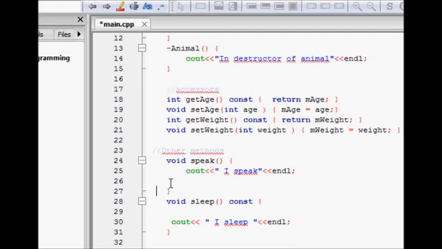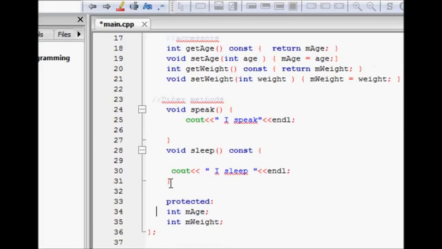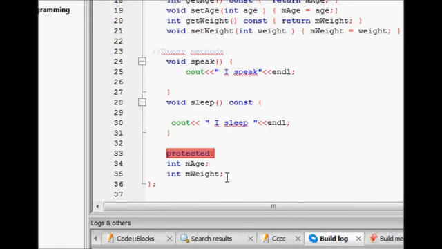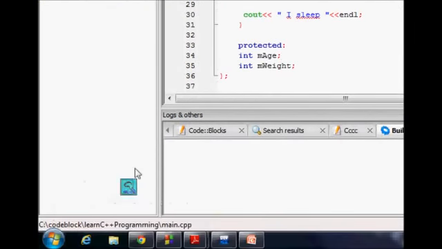Then we have some functions that all animals should have. They should speak and they should sleep. These are two functions. Now, as discussed, they have the members member age and member weight. Those are protected.